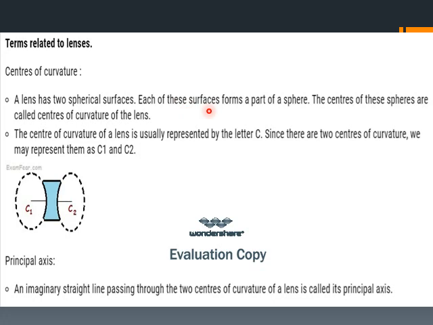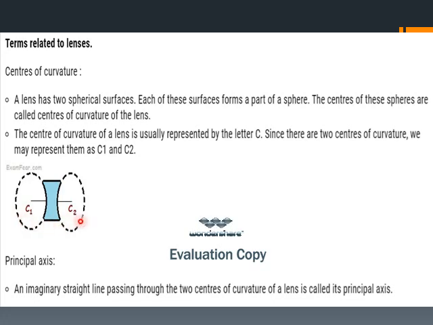The center of the sphere is called the center of curvature. Here two centers of curvature are there because of two surfaces. Normally it is represented by the letter C, and because of these two centers of curvature, it is represented as C1 and C2.